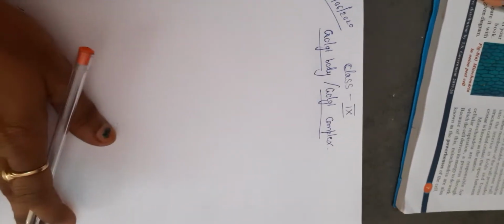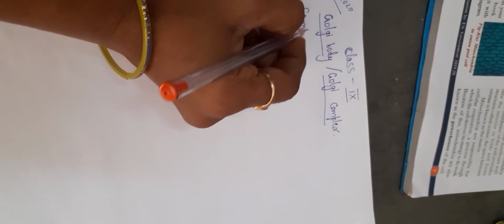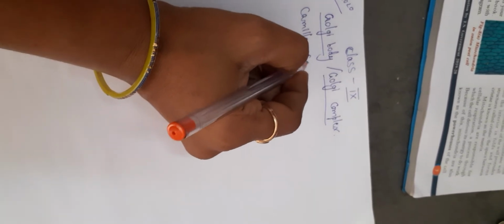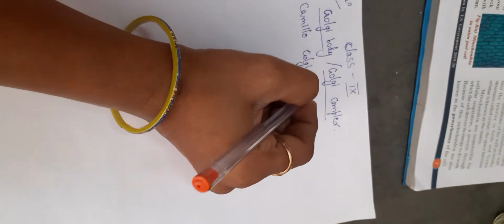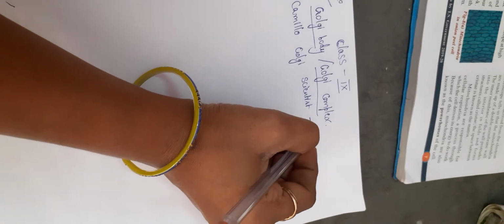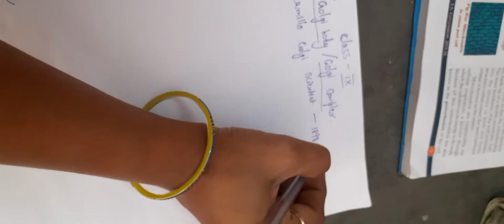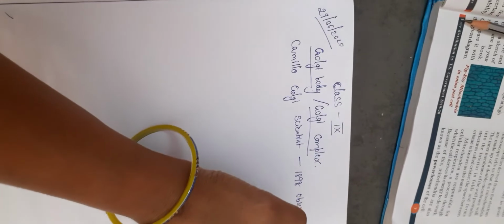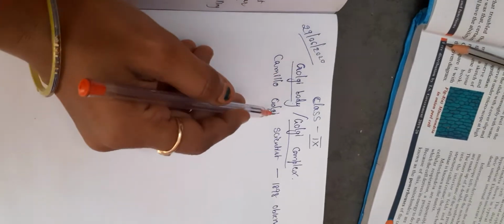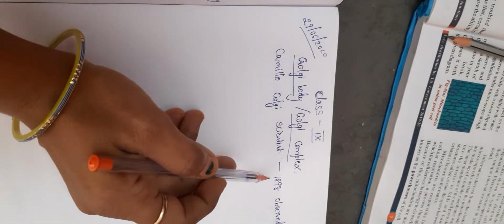Why the name Golgi body has come: this was the term given by a scientist called Camillo Golgi. Camillo Golgi is the scientist's name. He observed this organelle in 1898 and named it the Golgi complex.